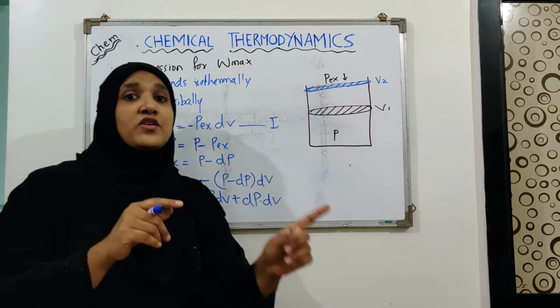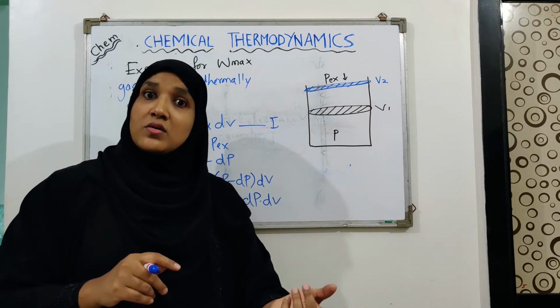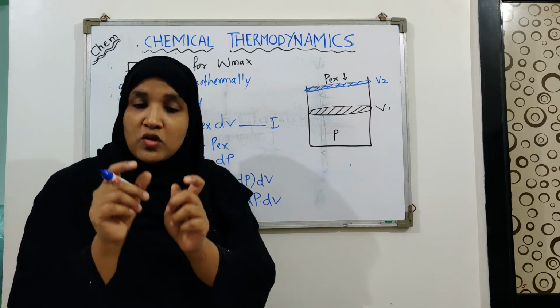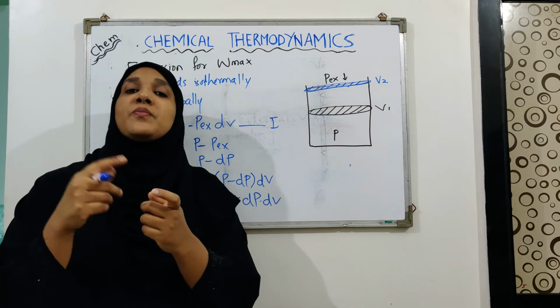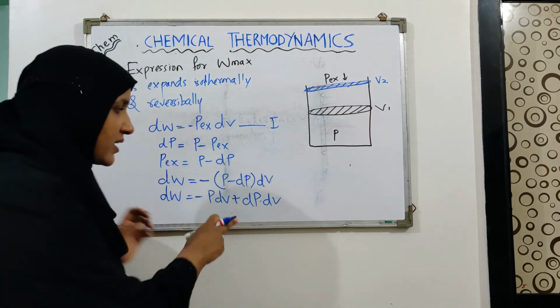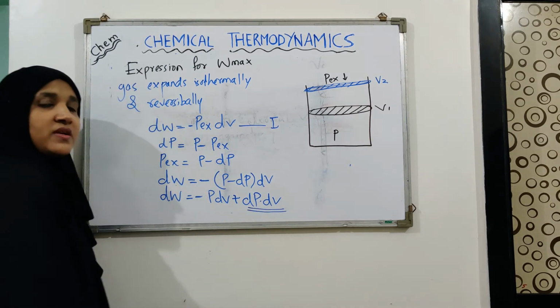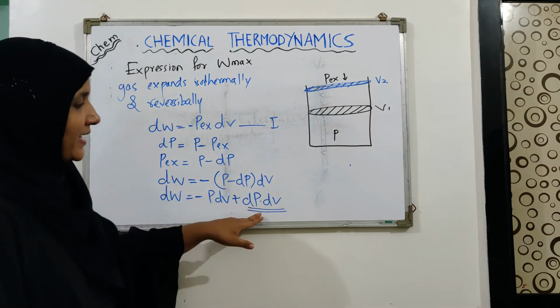Suppose you are multiplying 0.1 with 0.1, it becomes 0.01. So when you multiply two small values, the product is even smaller. So their product will be negligible, and we can neglect this.